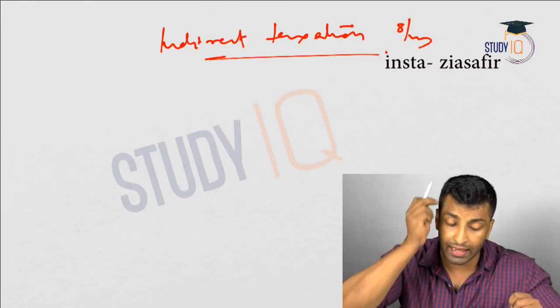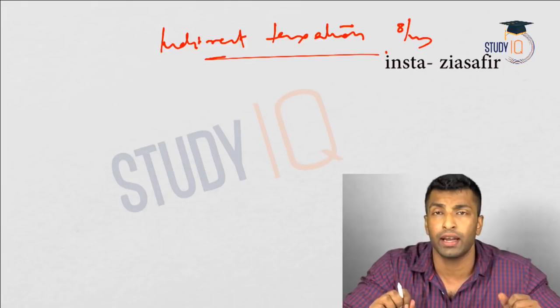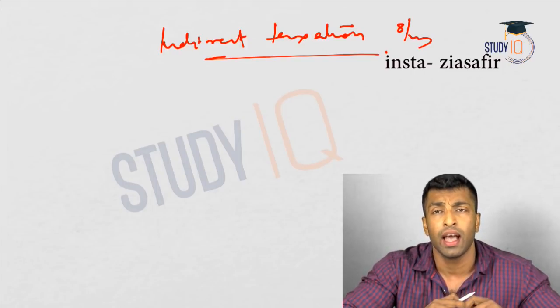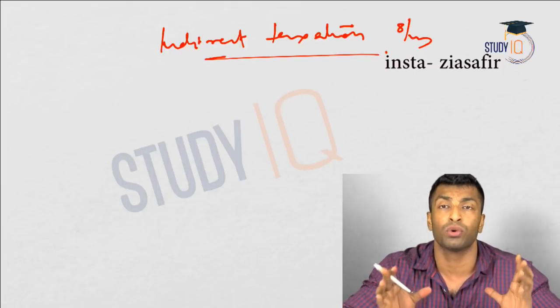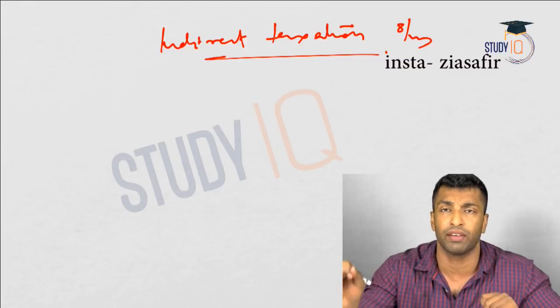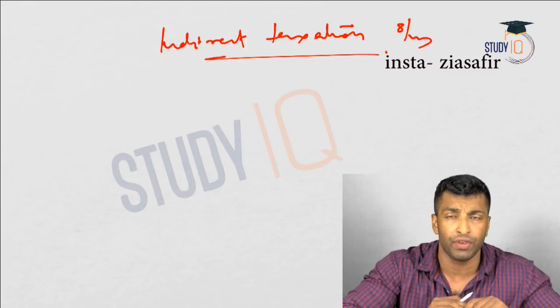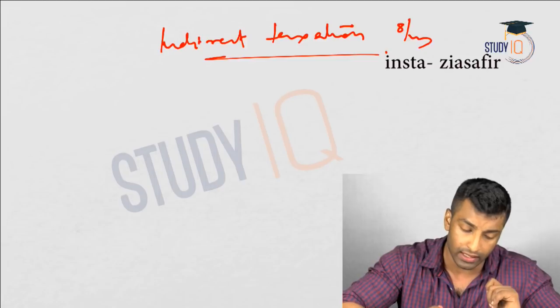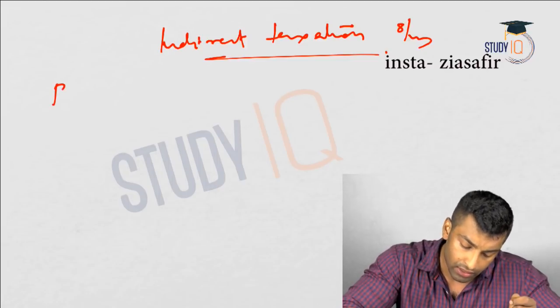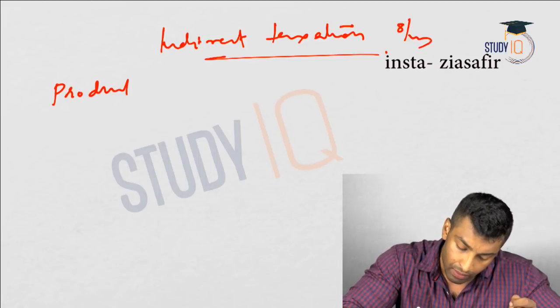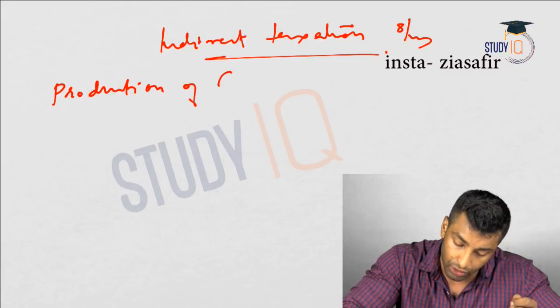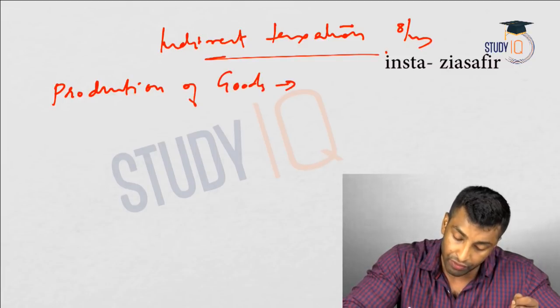Okay, so indirect tax is actually imposed on production and distribution of goods and services. And at the production level, how is it imposed and who is it imposed, we have discussed. At the distribution level, it is in the domain of the state, that we have already discussed, right? So we'll just write it down. Production of goods, what the tax? Production of goods, we have excise, right?